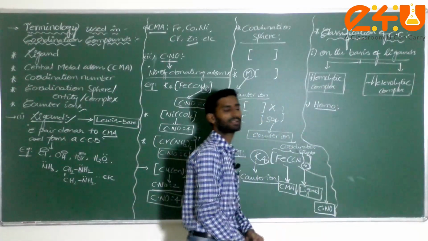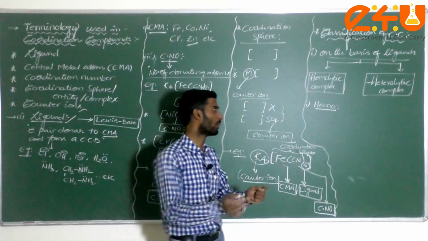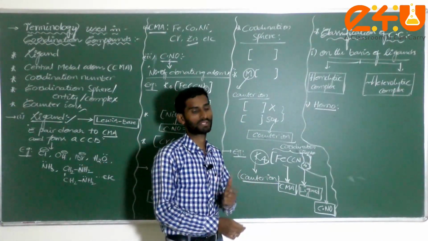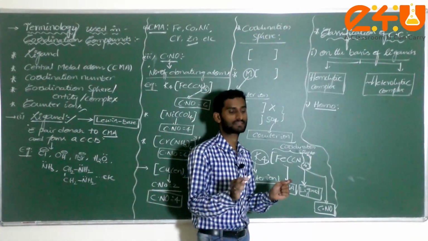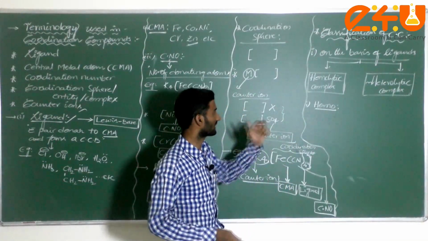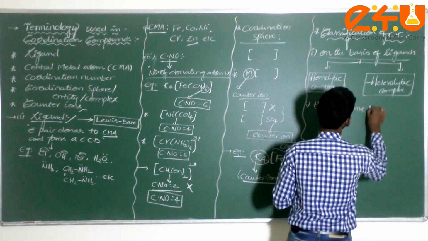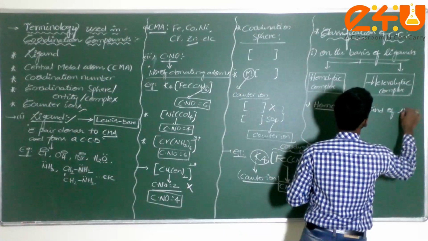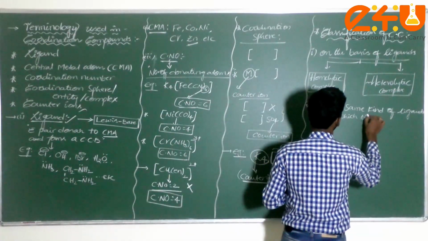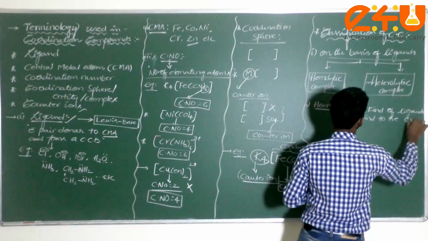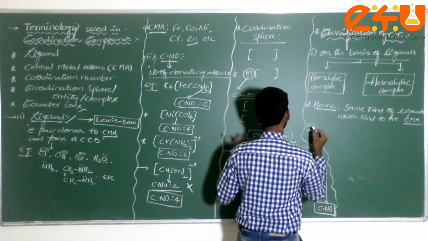Homolytic complex: the complex which contains the same number of ligands which are directly bound with the central metal atom in a complex is called a homolytic complex. Simple. What I am writing here: same kind of ligands which bind to the CMA. Now let me take an example. We can take this example itself.